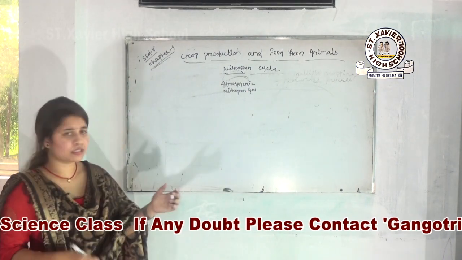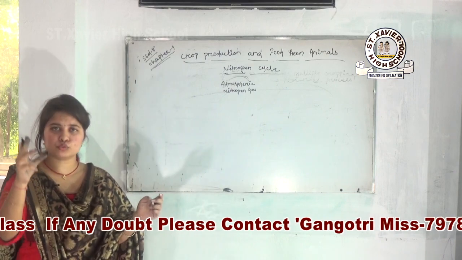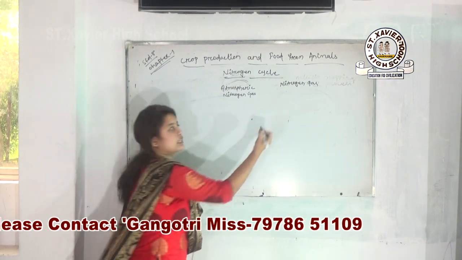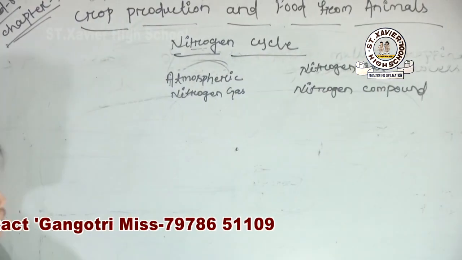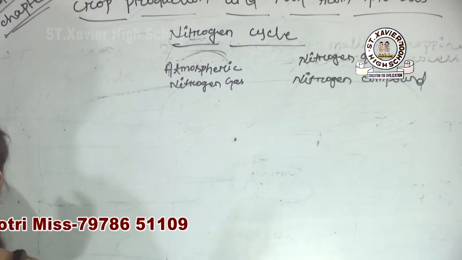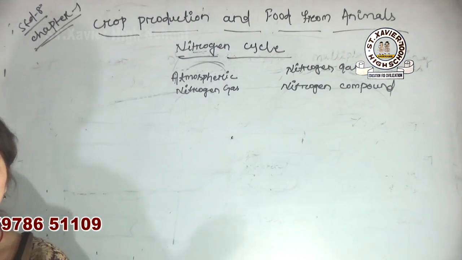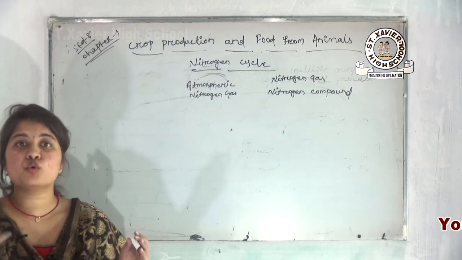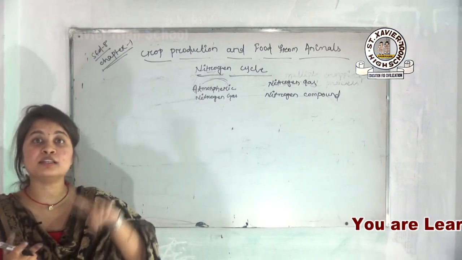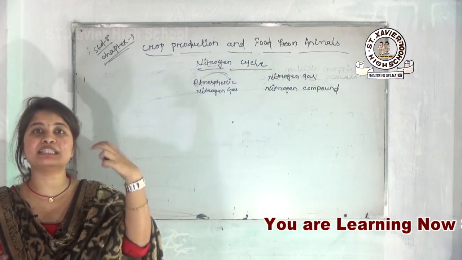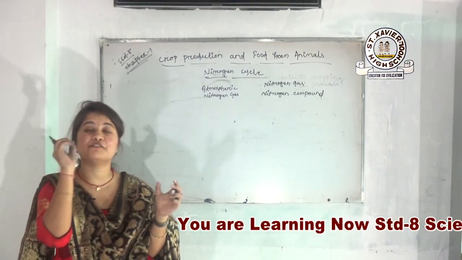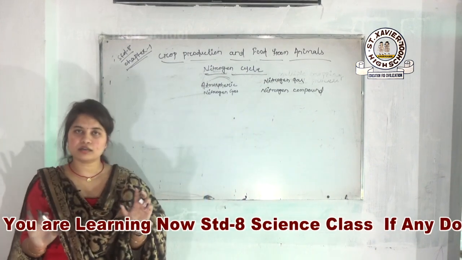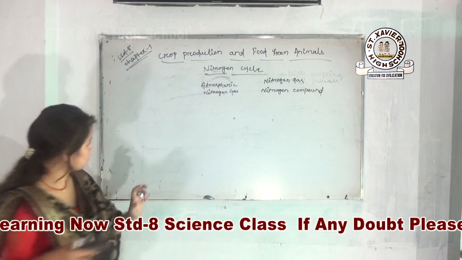Okay, so students, before going to the topic, here I use two words. One is nitrogen gas, another is nitrogen compound. Yes or no? So what is the basic difference between nitrogen gas and nitrogen compound? Always remember that nitrogen gas is a single element. Whenever nitrogen combines with itself and with different types of other elements in a fixed ratio, that is known as a nitrogen compound. Clear? Now we come to our nitrogen cycle.